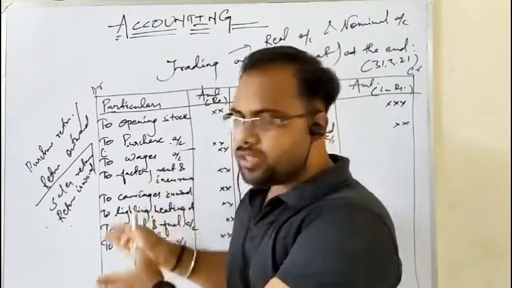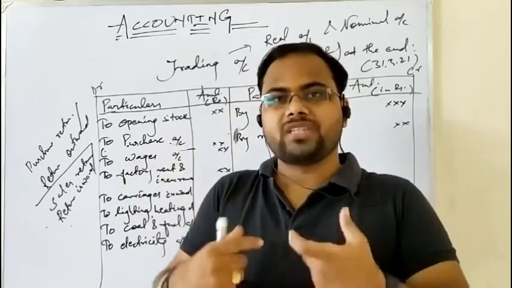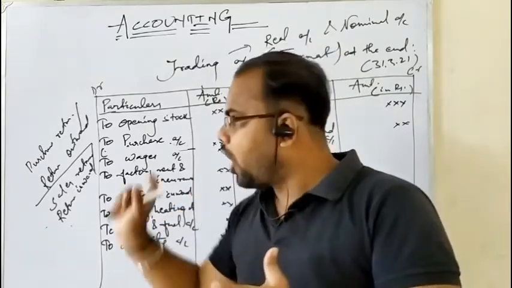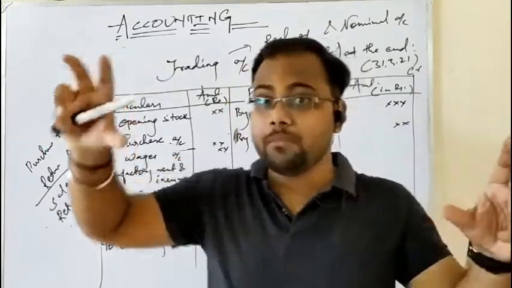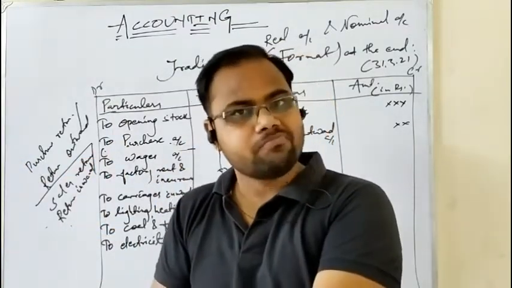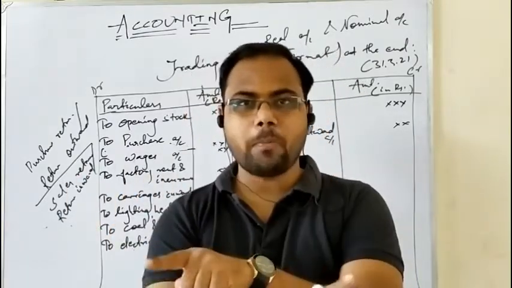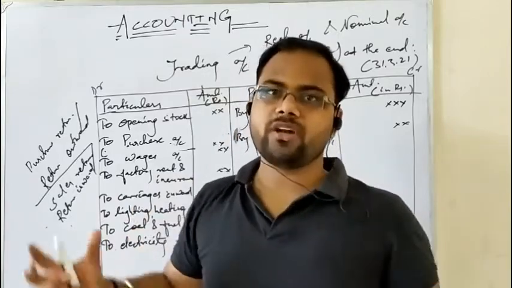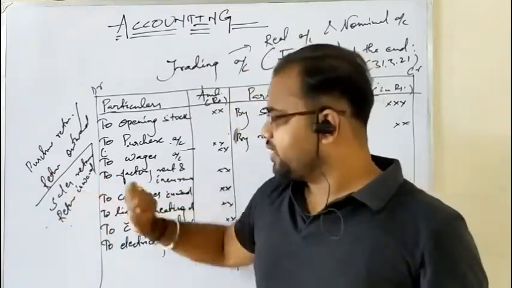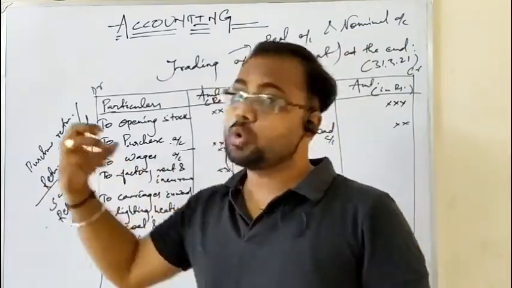So return inward, and sales return, happens to be a real account. That means debit what comes in. So sales return or return inward are the same. Inward means comes in, outward means goes out. And the very simple funda, if I tell you: purchase is a debit balance, purchase return is a credit balance. Sales is a credit balance, sales return is a debit balance. Exact opposite. If you forget the logic also, you can remember this method. Opposite method. So return inward is also a real account because goods come in, and return outward is also a real account because goods go out.